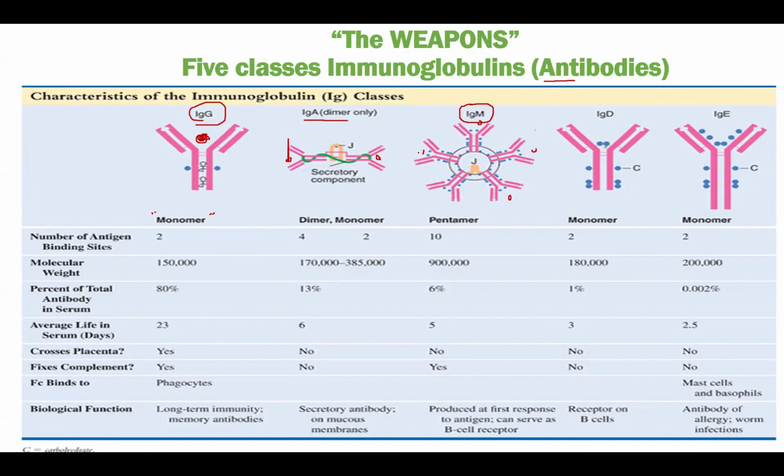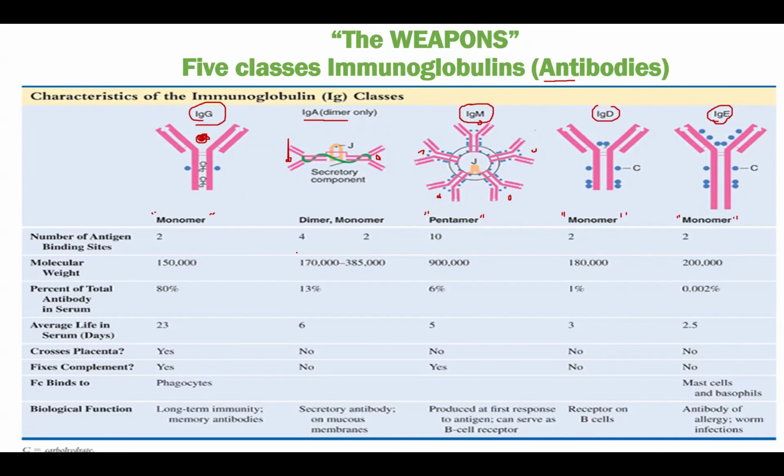You see over here, five. Therefore, it is called the pentamer. So IgMs are pentamers. And then IgD, this is similar to the IgG, also only has one binding site. This is a monomer. And the IgE, the one that fights against allergens, also has only one binding site. Therefore, it is a monomer type of antibody.